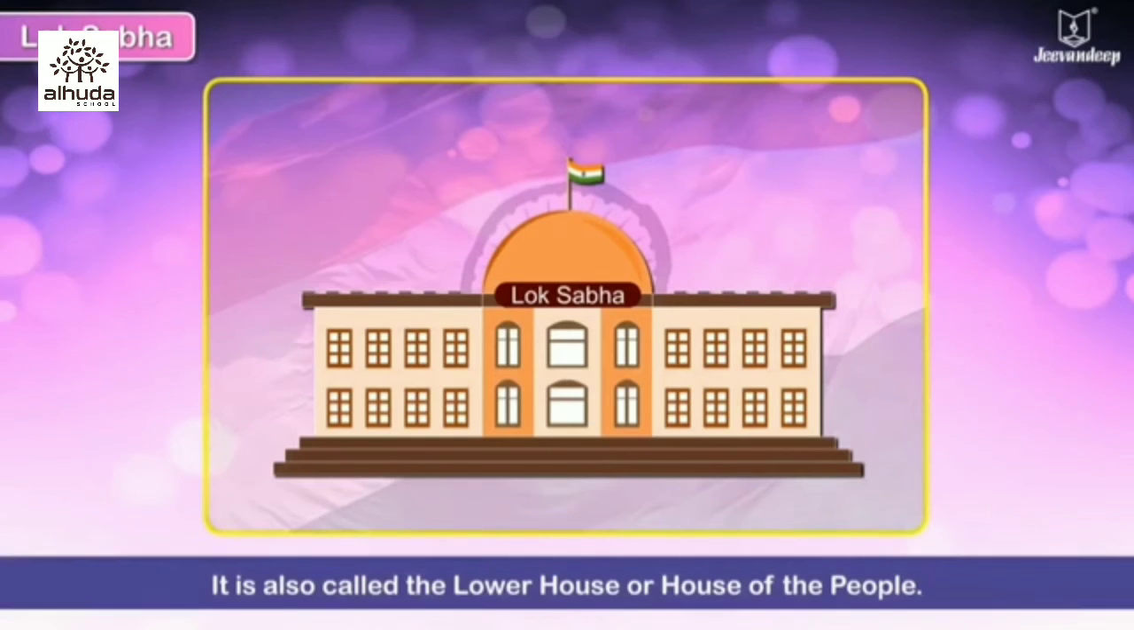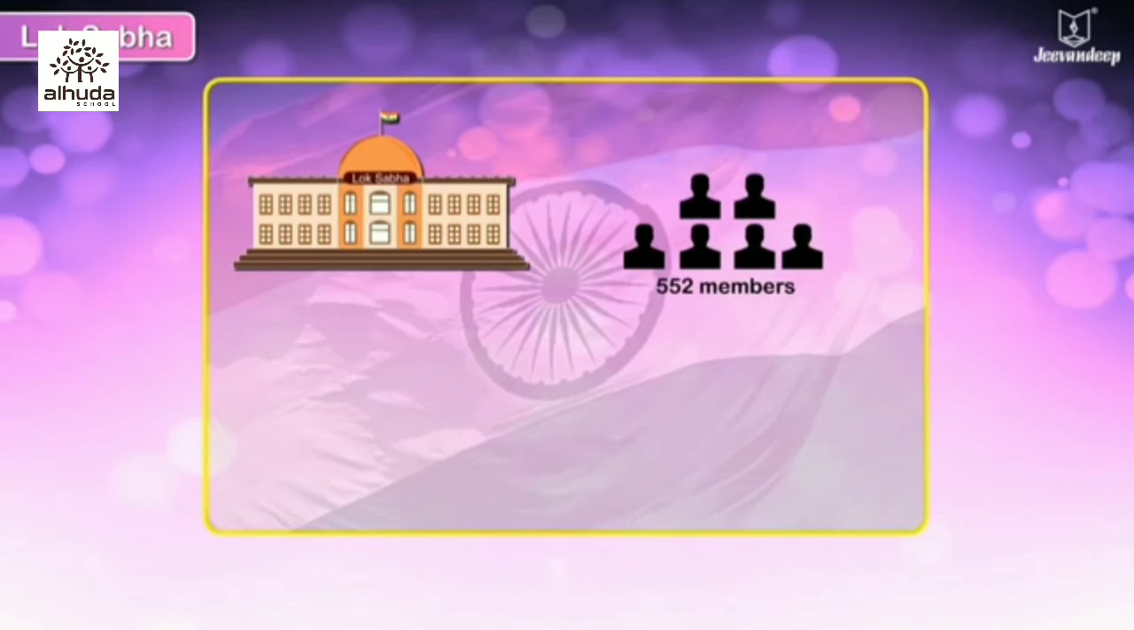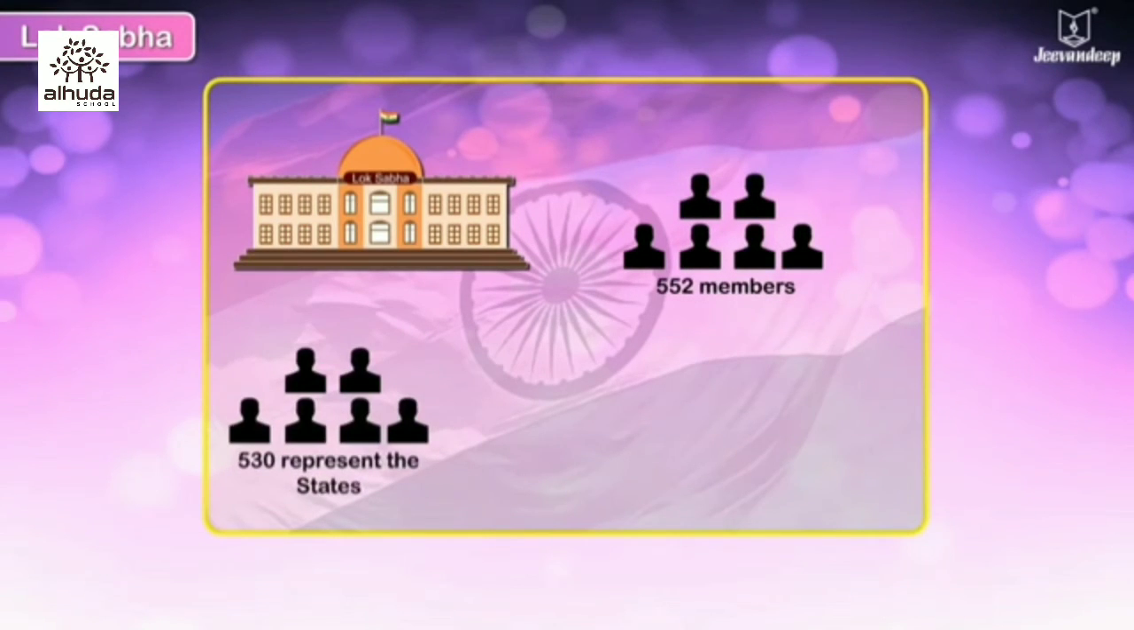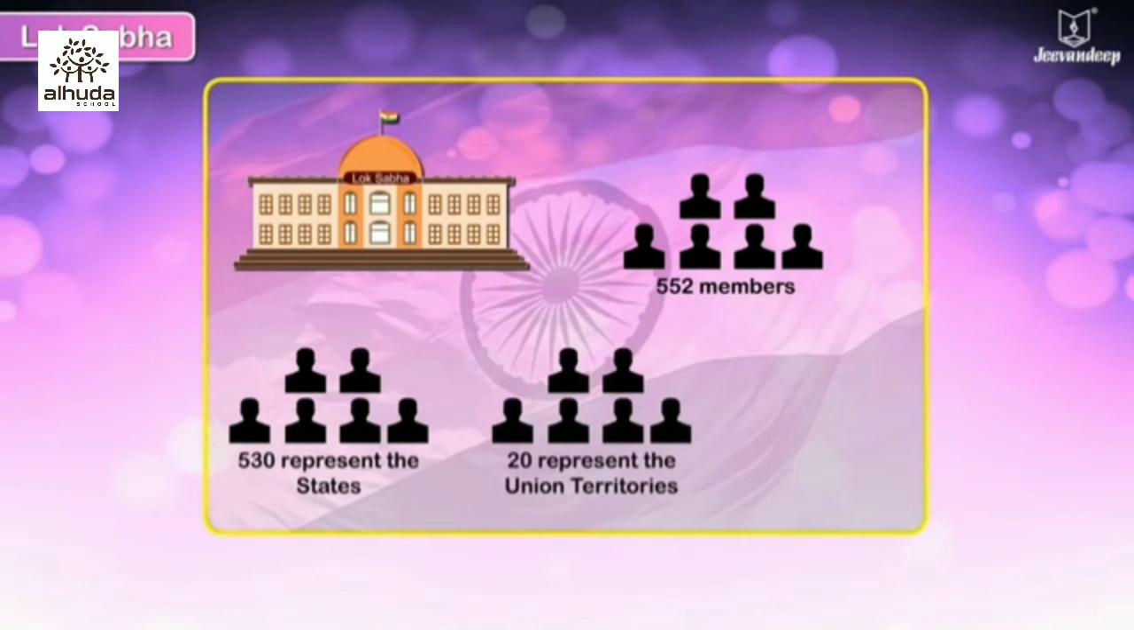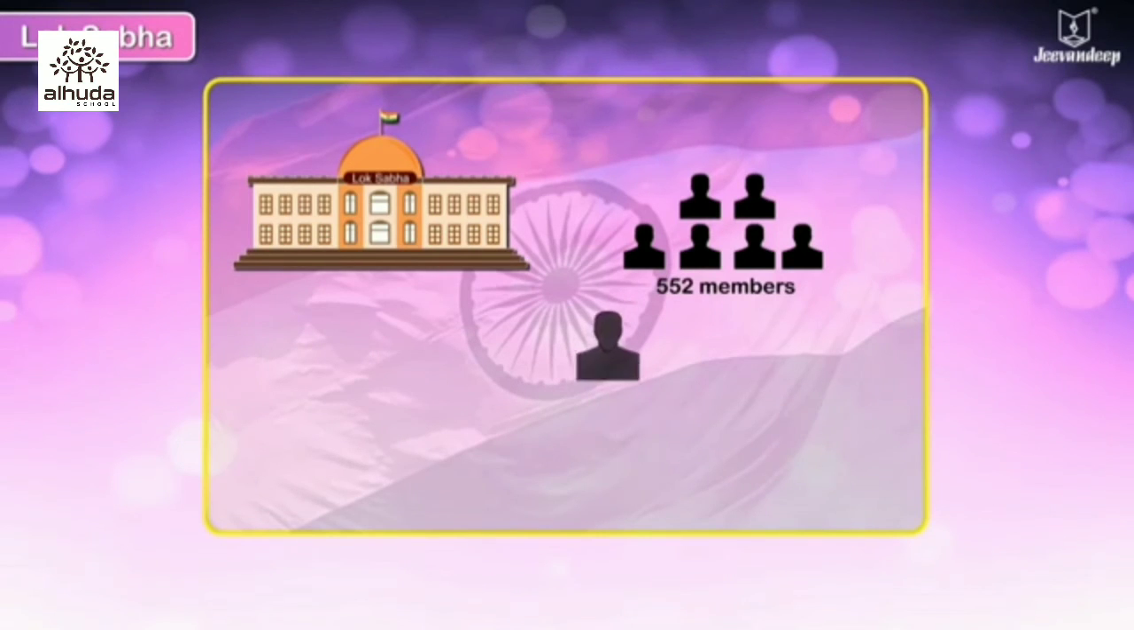Lok Sabha. It is also called the Lower House or House of the People. The Lok Sabha has 552 members. 530 represent the states, 20 represent the union territories, and 2 members are nominated by the President from the Anglo-Indian community. According to the Constitution, the term of the Lok Sabha is 5 years. The House is presided over by the Speaker.